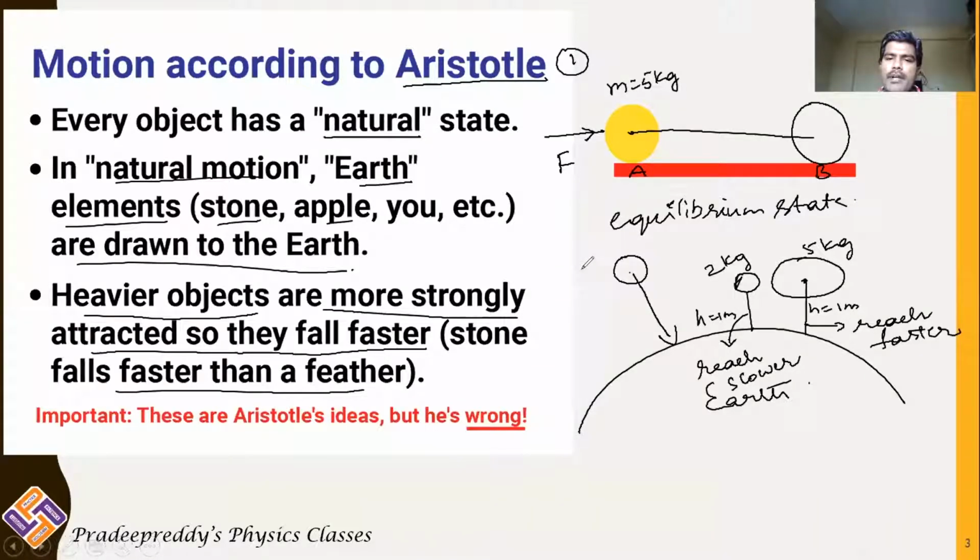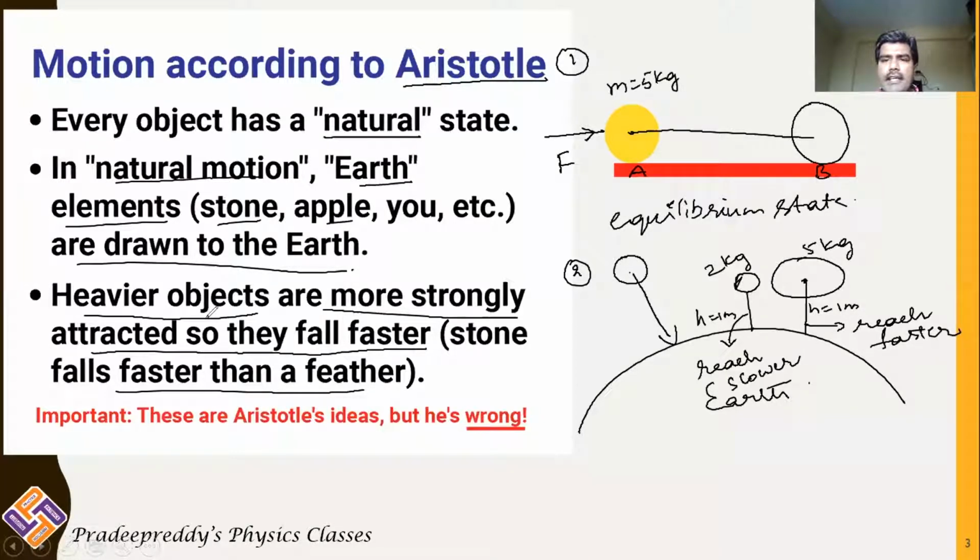And the second fault he gives is that when two bodies are left from the same height, the body with greater mass will take less time to reach the ground. It moves faster. Whereas the body with less mass takes more time to reach the earth. That is the second statement. These are called Aristotle's fallacies, which were later proved to be wrong. So this is about Aristotle's fallacy.